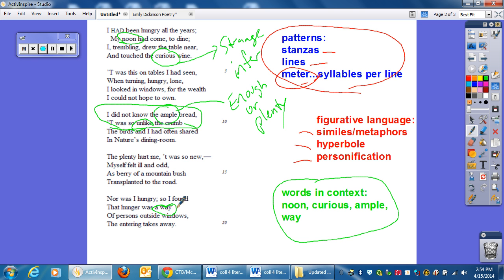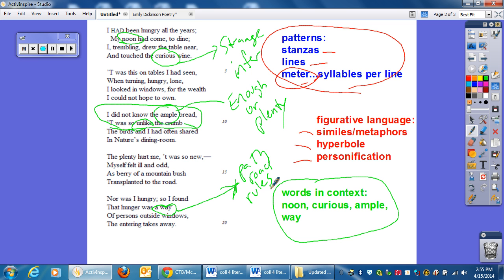Also, part of the meaning of the poem here is very important when we come to being able to understand what the word way means. A lot of times when we say way, we're referring to a way of doing things or some procedures. But in this case, we're talking about either a path or a road or the rules of how things are in a particular area compared to a different area in the poem.